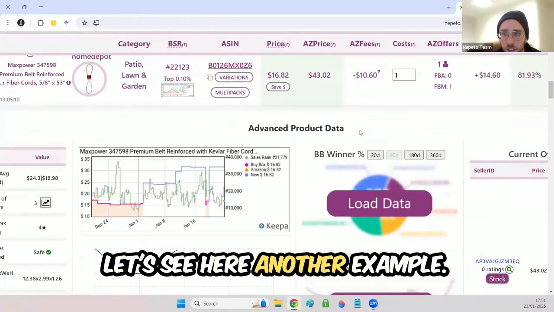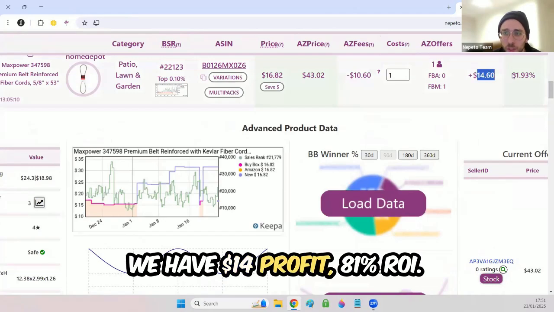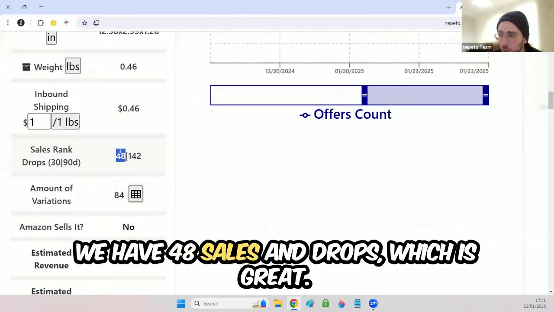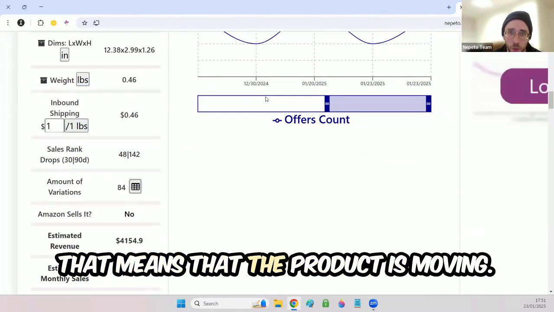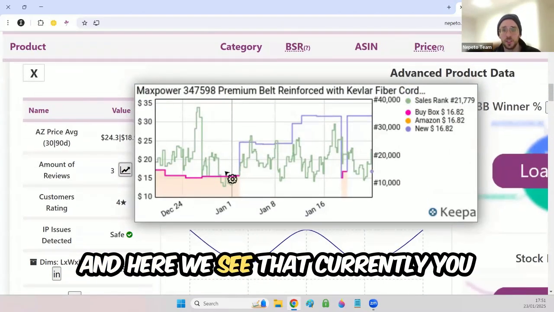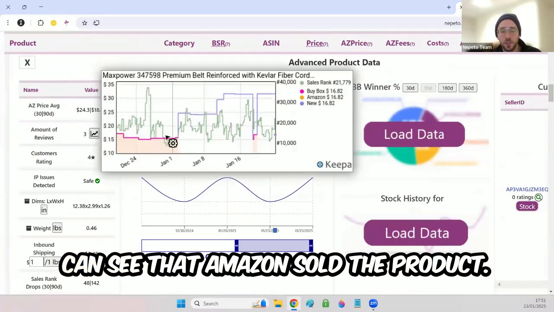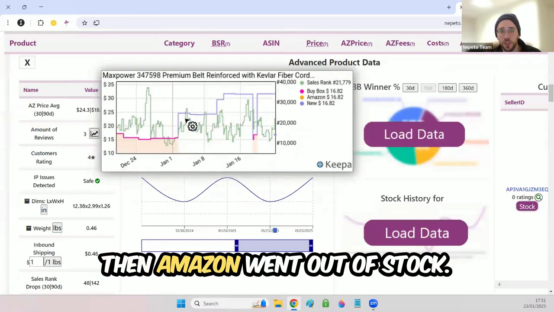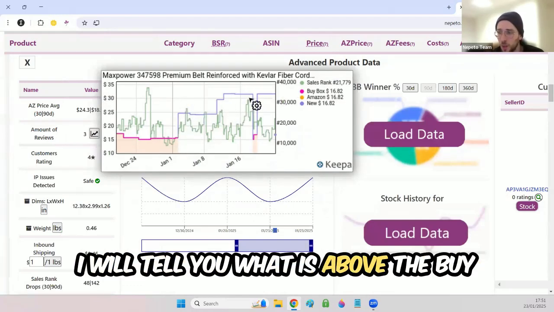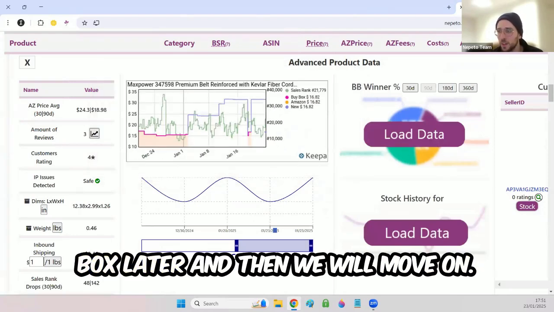Let's see here another example. We have $14 profit, 81% ROI. We have 48 sales and drops, which is great. That means that the product is moving. I see the offer count goes up and down. And here we see that currently, you can see that Amazon sold the product, then Amazon went out of stock, someone else is above the buy box. I will tell you what is above the buy box later. And then we will move on.